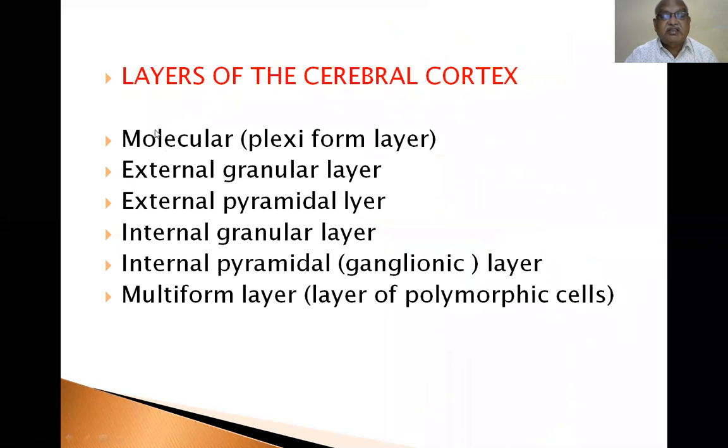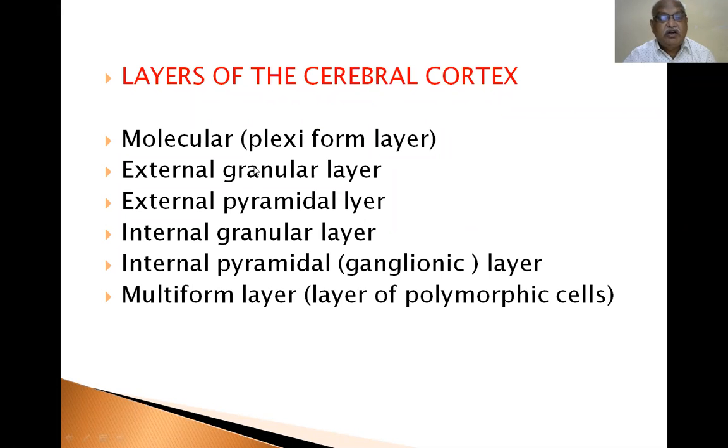Layers of cerebral cortex: molecular or plexiform layer, external granular layer, external pyramidal layer, internal granular layer, internal pyramidal or ganglionic layer, multiform layer, layer of polymorph cells. 1, 2, 3, 4, 5, 6. So 5 types of neurons are there and 6 layers of cerebral cortex. The cerebral cortex consists of 6 layers.